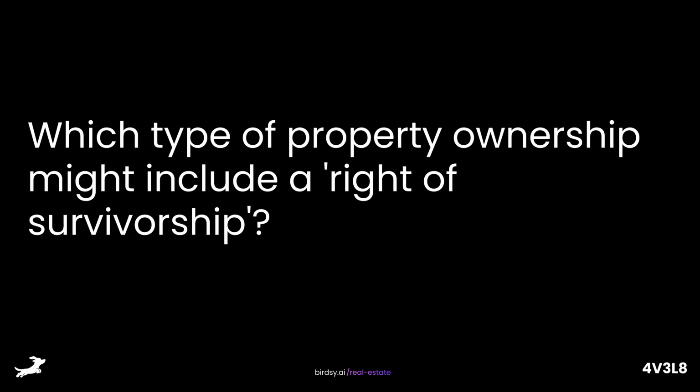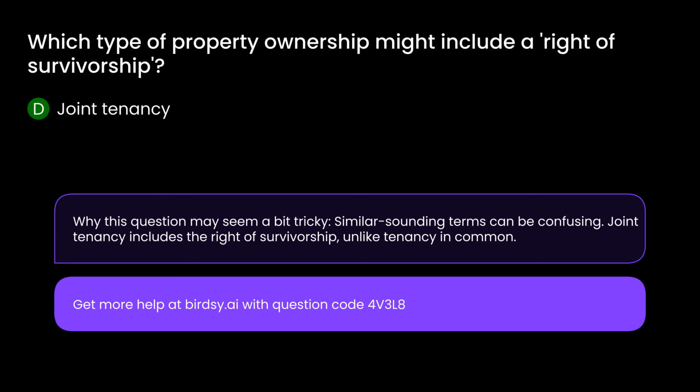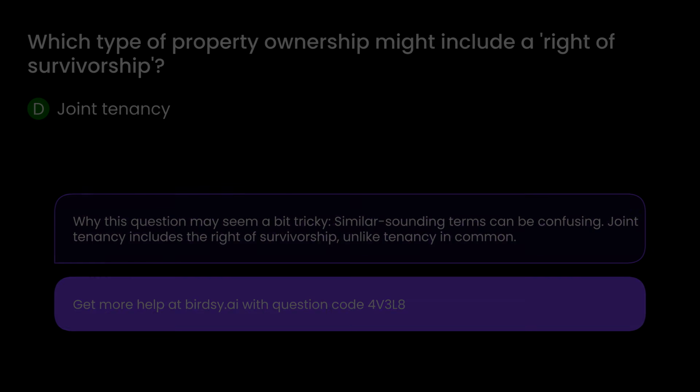Which type of property ownership might include a right of survivorship? Is it A, tenancy in common, B, community property, C, fee simple absolute, or D, joint tenancy? The answer is D, joint tenancy. Why this question may seem a bit tricky. Similar sounding terms can be confusing. Joint tenancy includes the right of survivorship, unlike tenancy in common.